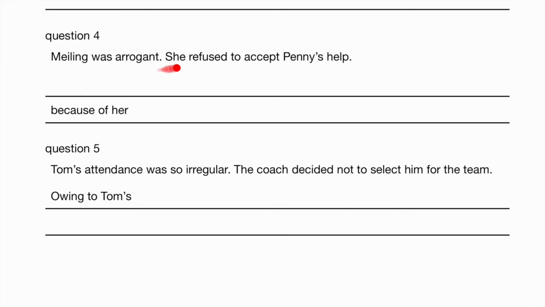Mei Ling was arrogant. She refused to accept Penny's help. Well, because of her arrogance, isn't it? So Mei Ling refused to accept Penny's help because of her arrogance.